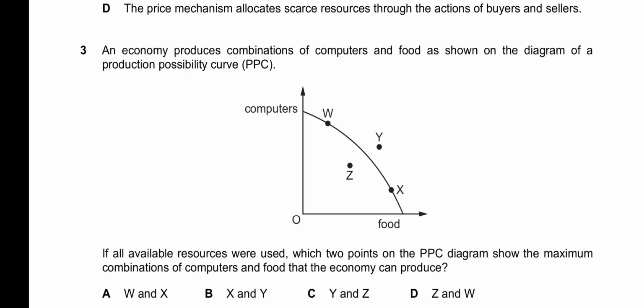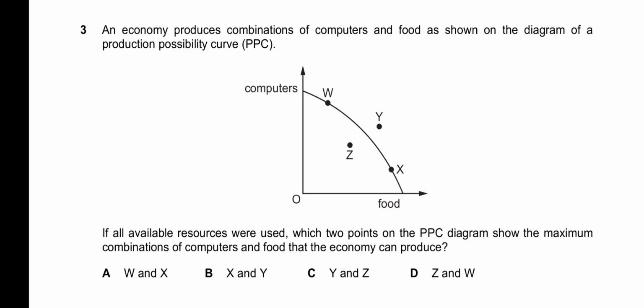3, it says an economy produces combinations of computers and food as shown on the diagram of a production possibility curve. So they've given us 4 points on this diagram, and they ask us that if all available resources were used, which 2 points on the PPC diagram show the maximum combinations of computers and food that the economy can produce?